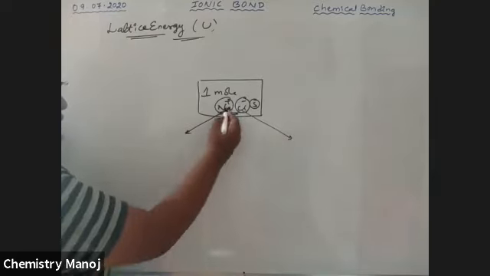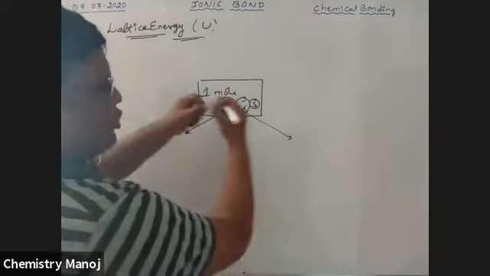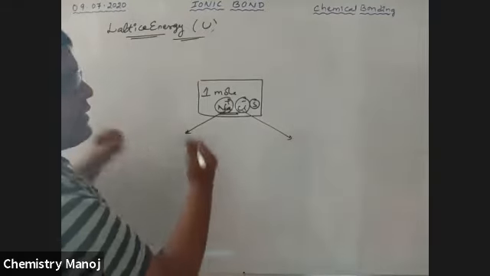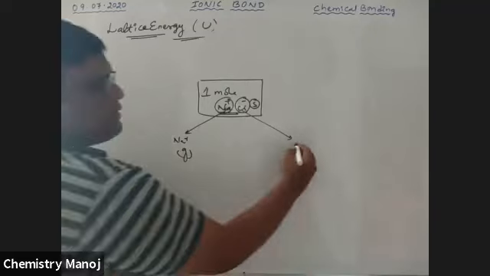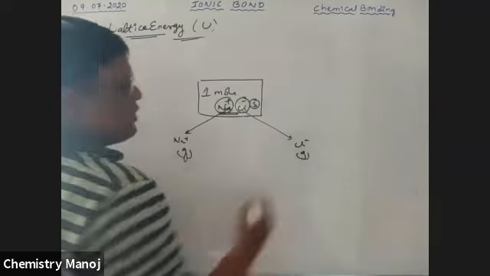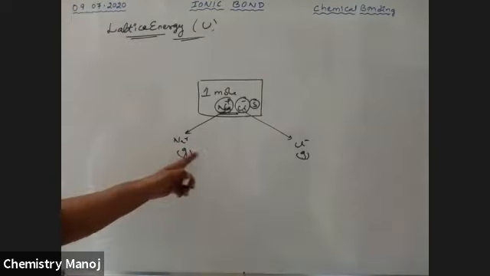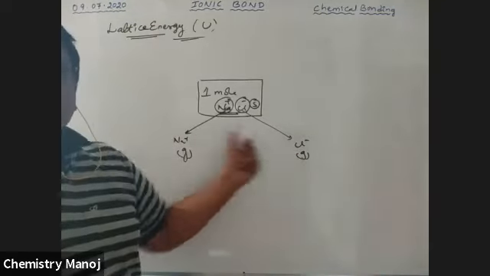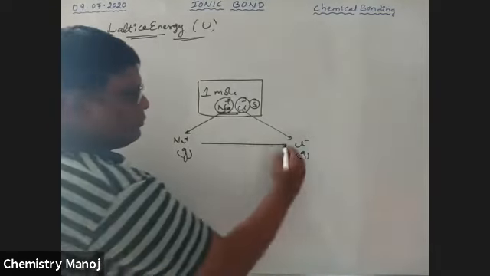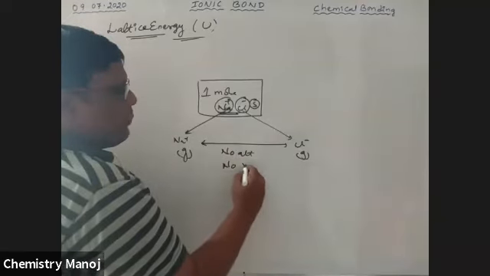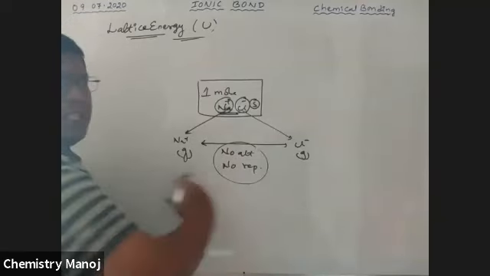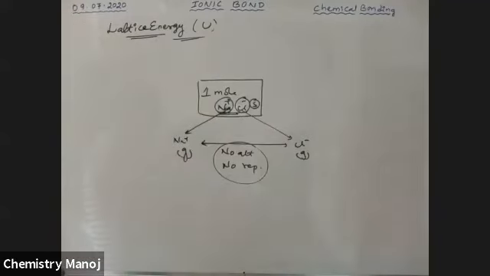I am trying to separate these two, so that the Na plus ion is in the gaseous state and the Cl minus ion is also in the gaseous state. Between them, no attraction or repulsion exists. That much distance I separated these two ions.